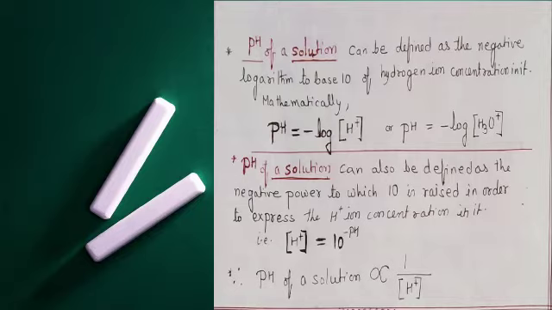Now, how will you define the pH of a solution? The pH of a solution signifies the concentration of hydrogen ions in it.